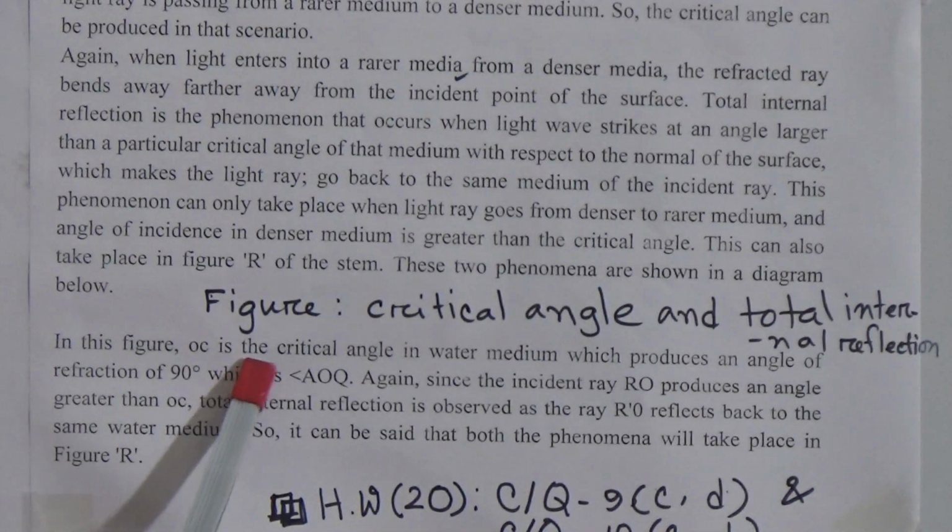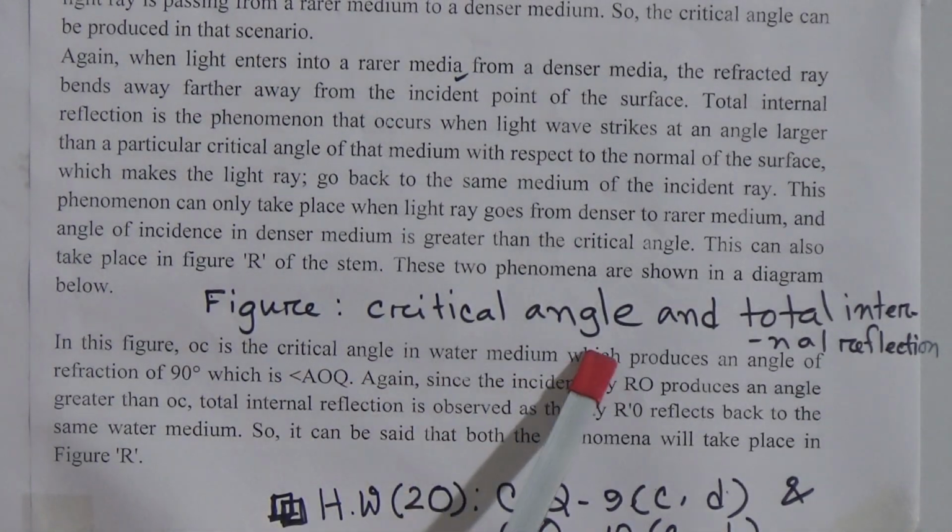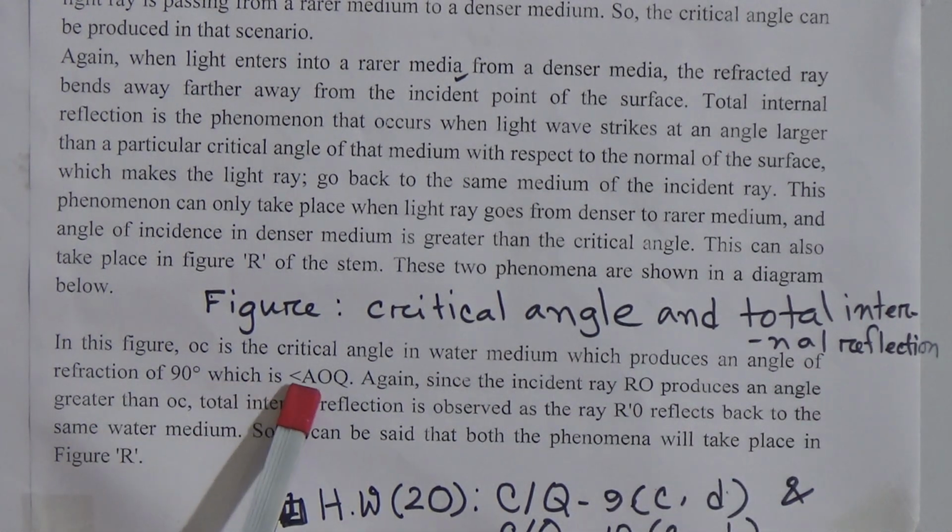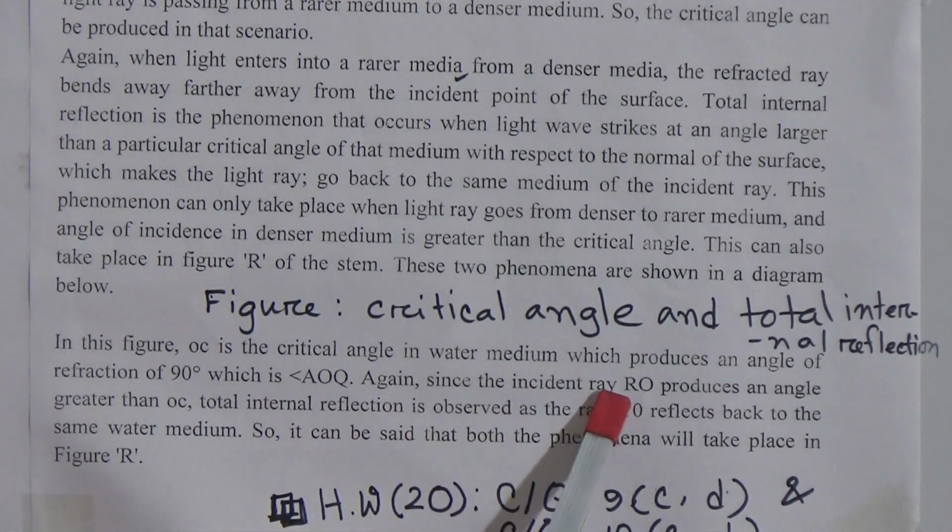In this figure, OC is the critical angle in the water medium which produces an angle of refraction of 90 degree, which is angle AOQ. Again, since the incident ray RO produces an angle greater than OC, total internal reflection is observed as the ray R prime O reflects back to the same water medium. So, it can be said that both of the phenomena will take place in figure R.